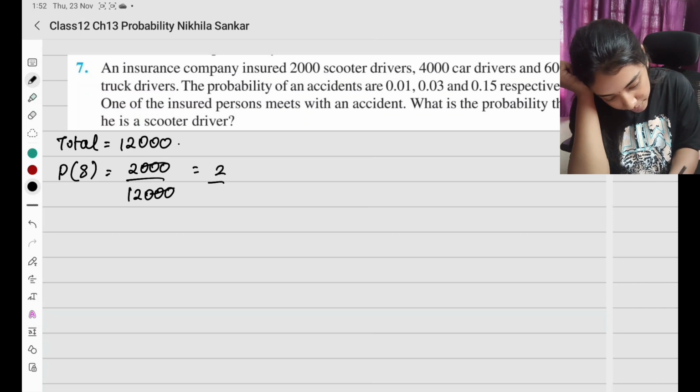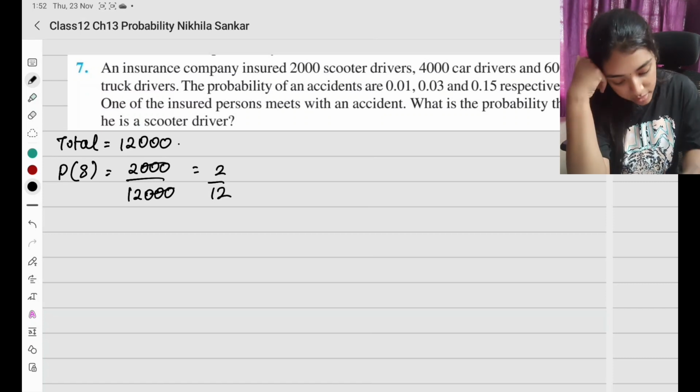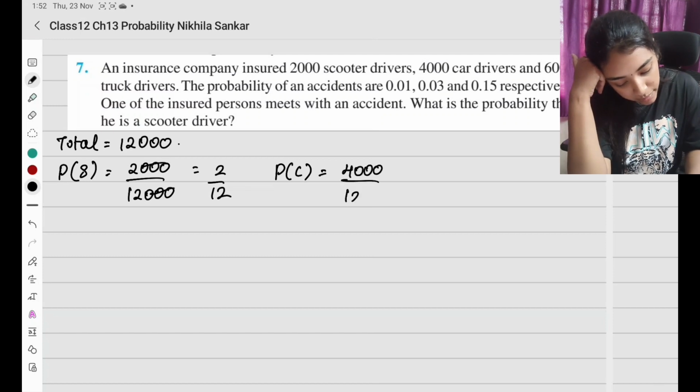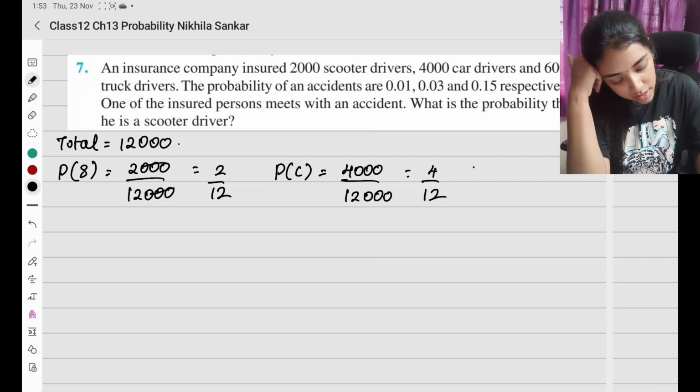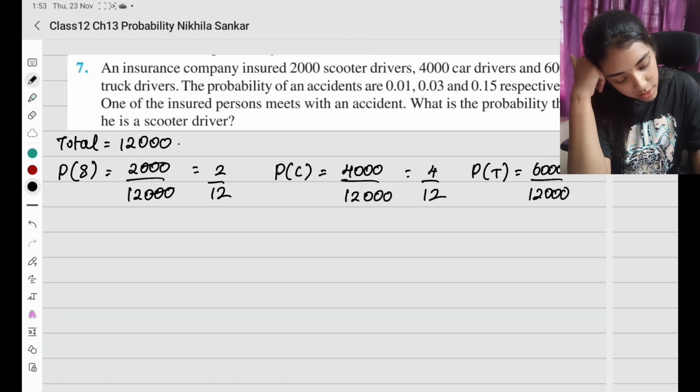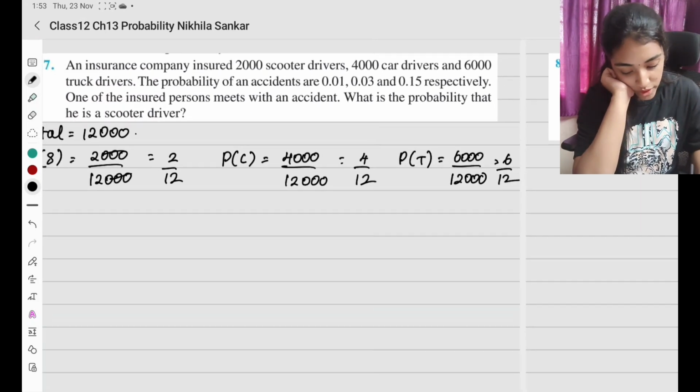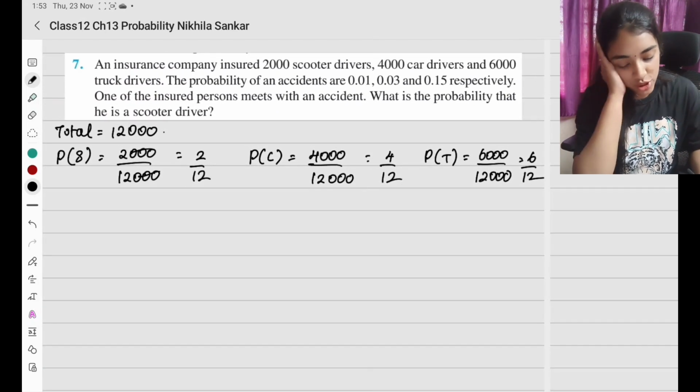Okay, probability of insuring scooter drivers is going to be 2000 divided by 12,000, which is going to be 2 by 12. Probability of car drivers is going to be 4,000 divided by 12,000, which is going to be 4 by 12. Now probability of truck drivers is going to be 6,000 divided by 12,000, which is going to be 6 divided by 12. Okay, so now we have found the probability of each.